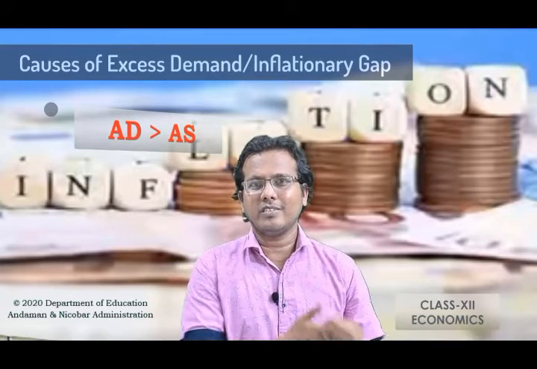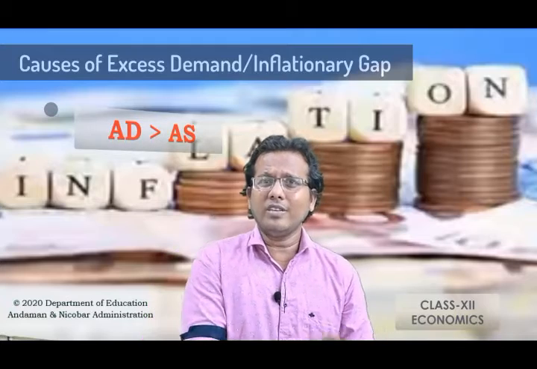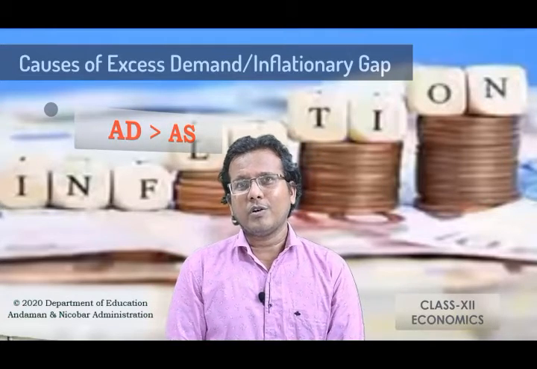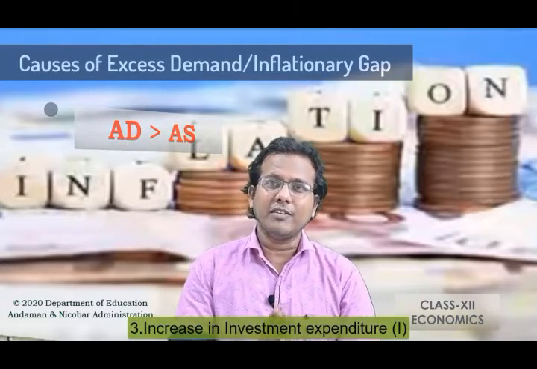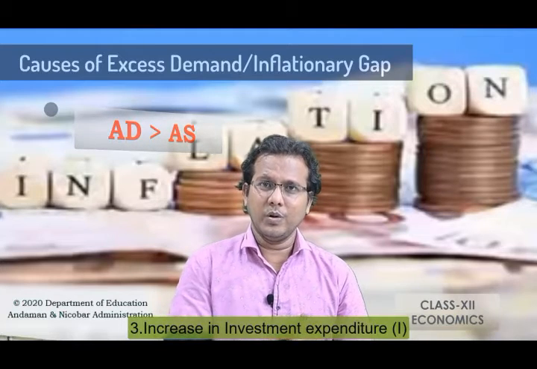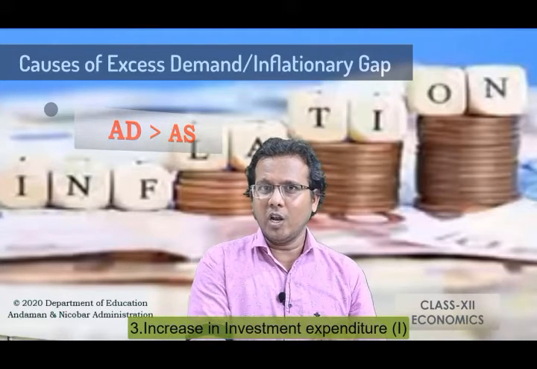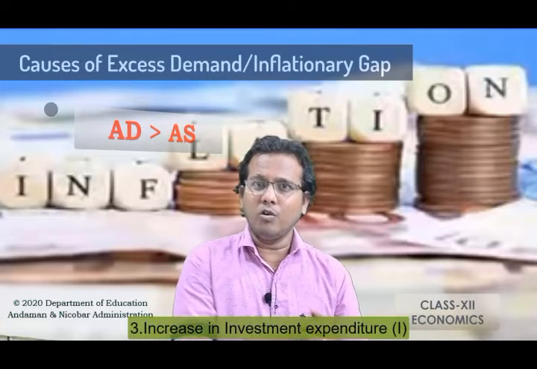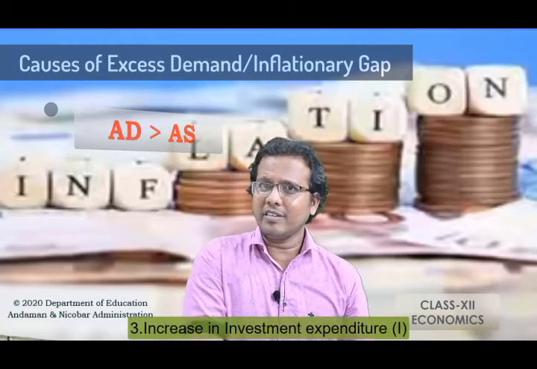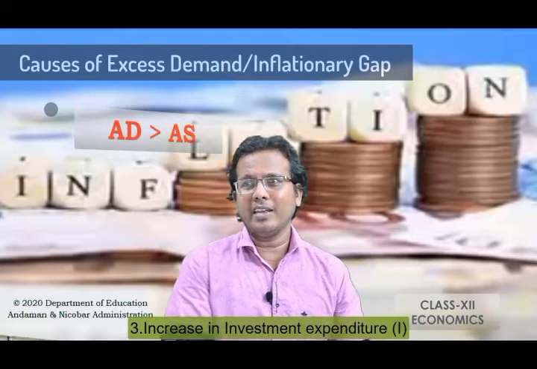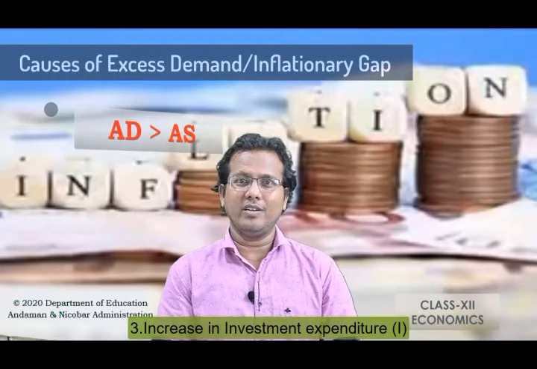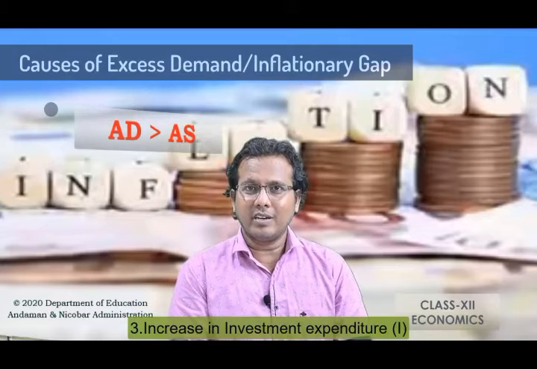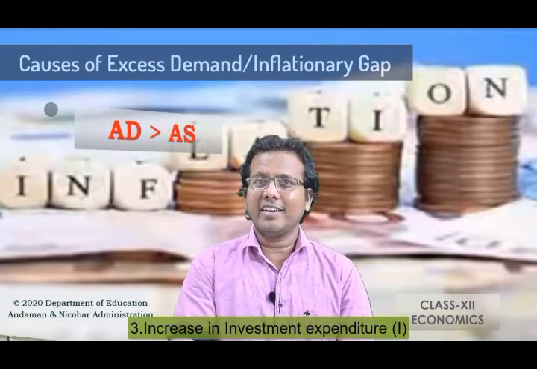Next, move to the third one, where we can say that along with the consumption expenditure, we could see the increase in the investment expenditure. So when the investment expenditure along with the consumption expenditure increases, at that time, along with the household sector, the producer sector also demands more from the economy. So when they demand more, automatically the value of AD increases.